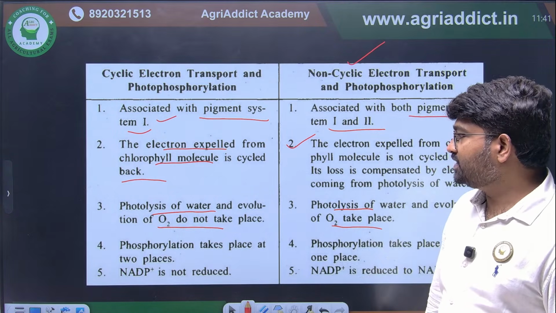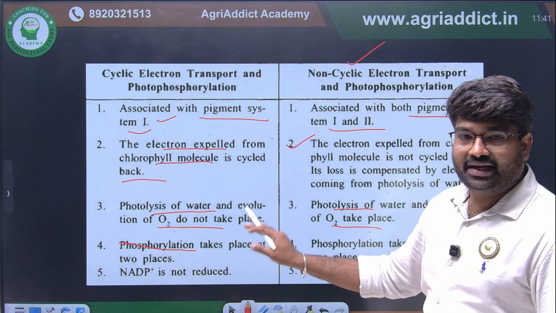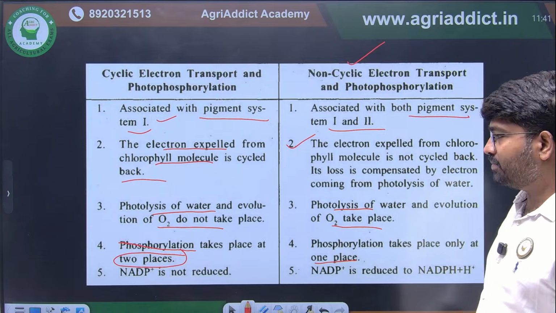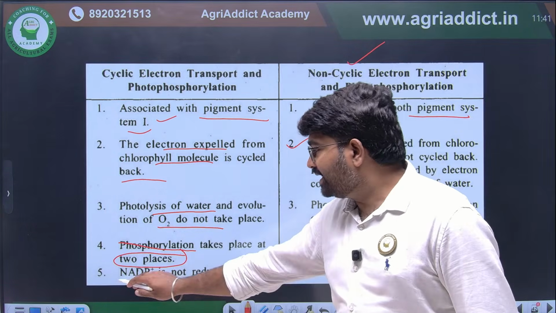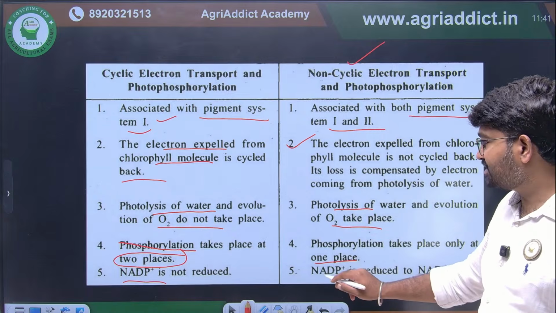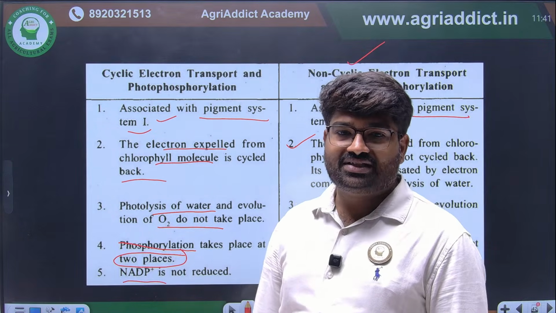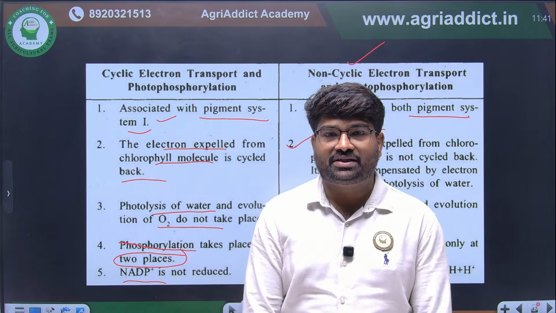And another most important thing, photophosphorylation. That means ATP will be synthesized at two places here, but there only at one place ATP will be synthesized. And another most important thing, NADPH is not produced here, NADPH will be produced here. I hope this is clear for everyone. With this we are completing the light reaction of photosynthesis.